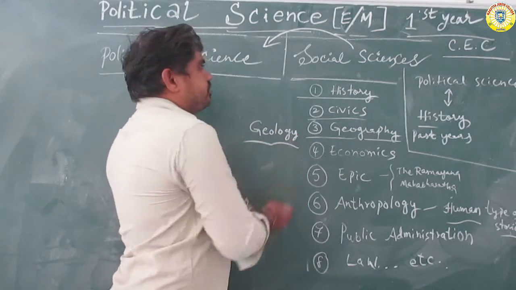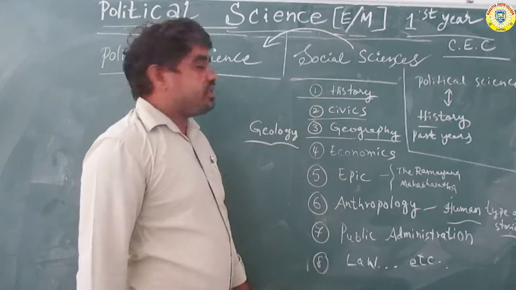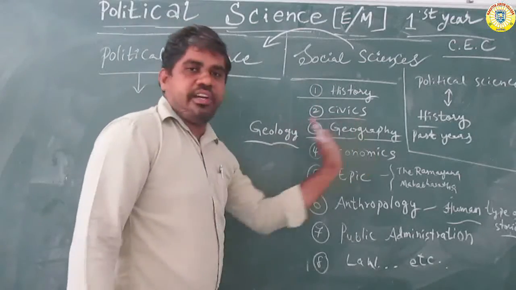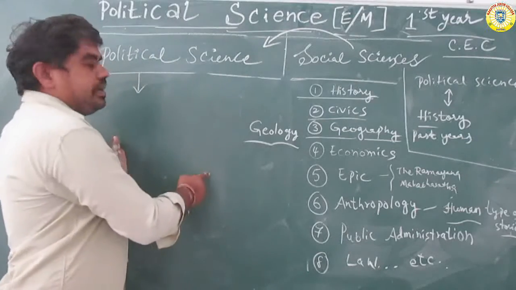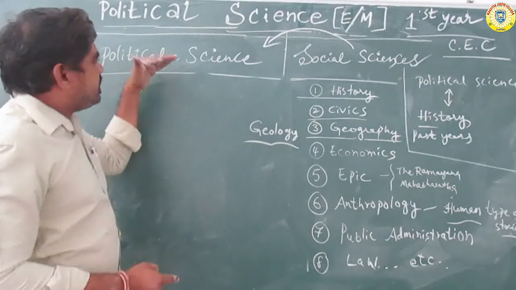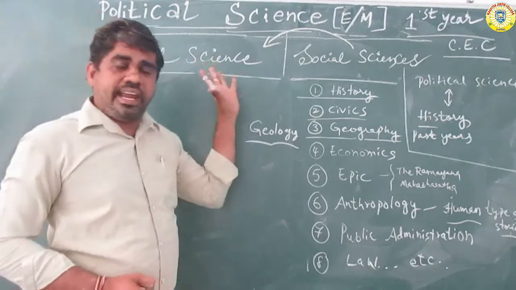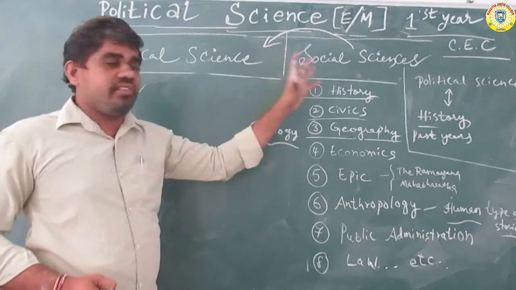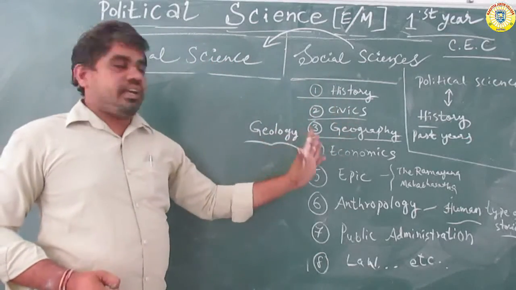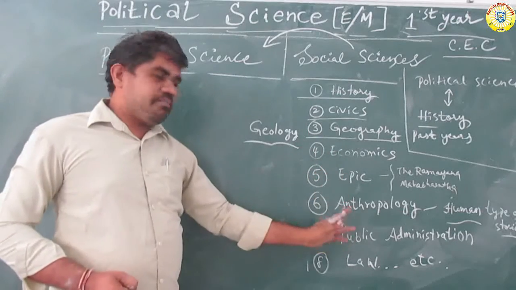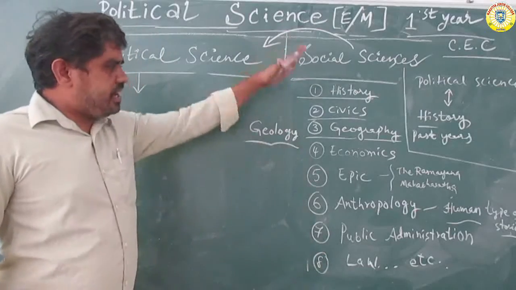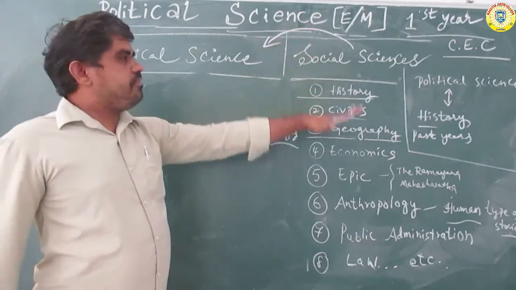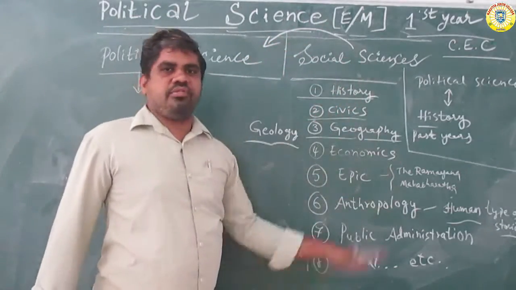Okay, these are the total social sciences. The social sciences are totally different, but political science has a direct relation with history, geography, economics, ethics, anthropology, public administration, law, etc. These are the main common subjects of the social sciences.